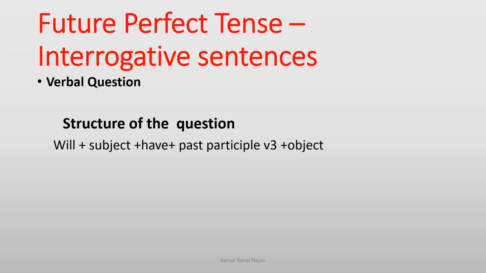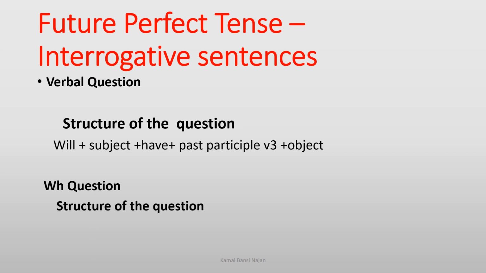Learn it well. We have to begin our sentence, or you can say question, with will, and then subject, and then have, past participle verb 3, and at the last object. For WH question, we have the structure.